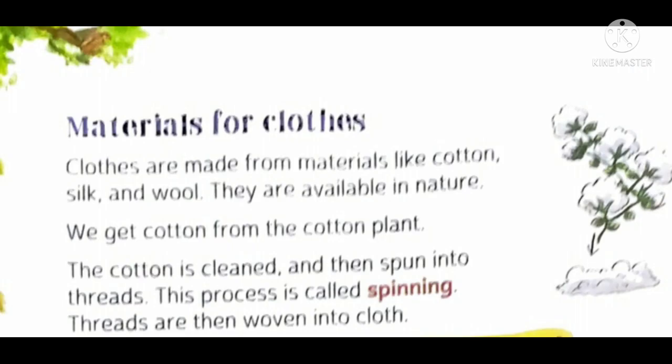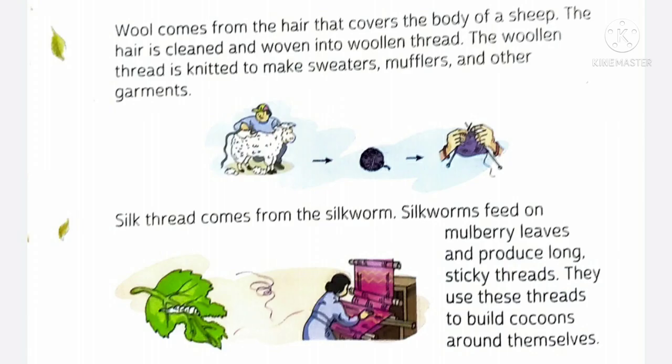We also came to know about different materials of which clothes are made, like cotton clothes, which are made from cotton. Woolen clothes are made from wool, which we get from sheep. They are worn in the winter season. And then we also studied silk clothes, which we get from silkworms.